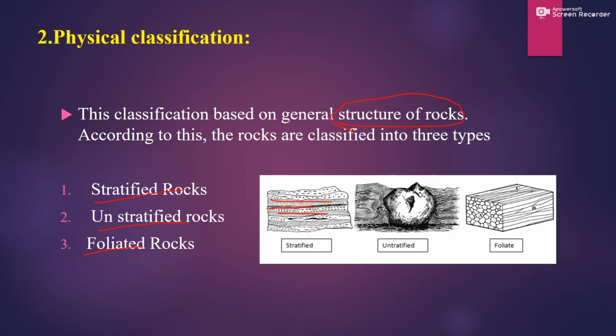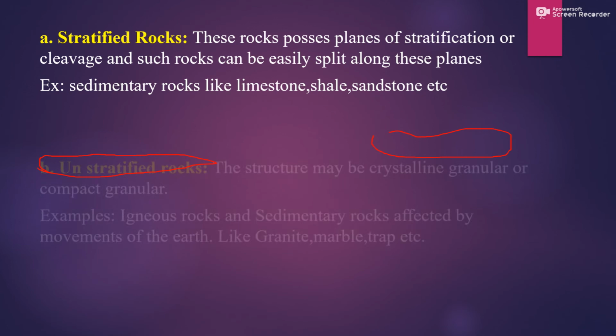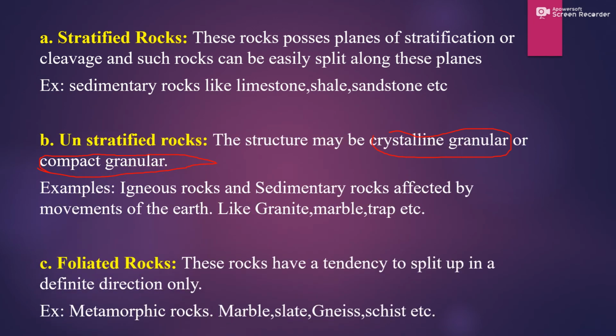So the structure looks like this. It will not be in this way; it will be opposite to that, in this way, like crystalline granular. So moving to the foliated rocks.